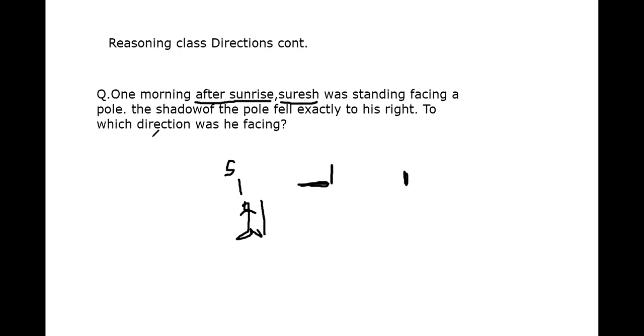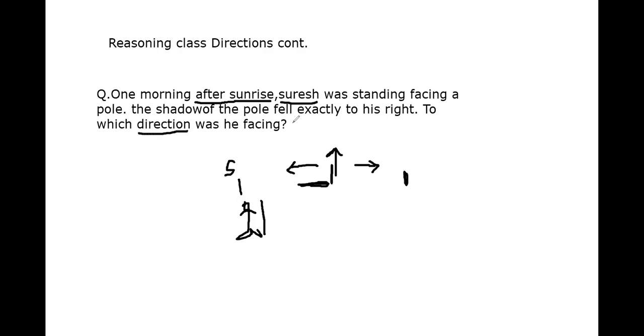So now the question is, which direction is Suresh facing now? His right hand is which side? Which direction will it be showing? Suppose you are standing towards north, your right hand will be towards east and your left hand will be towards west.